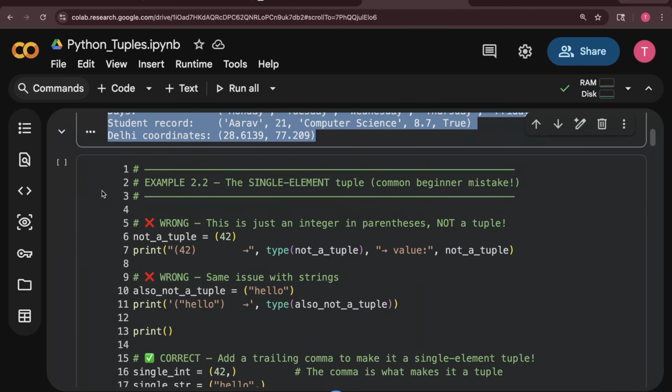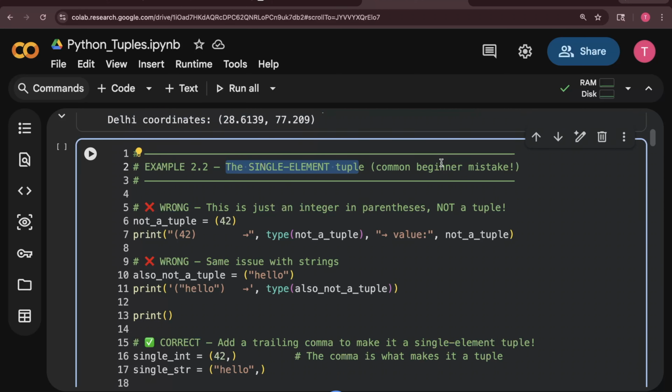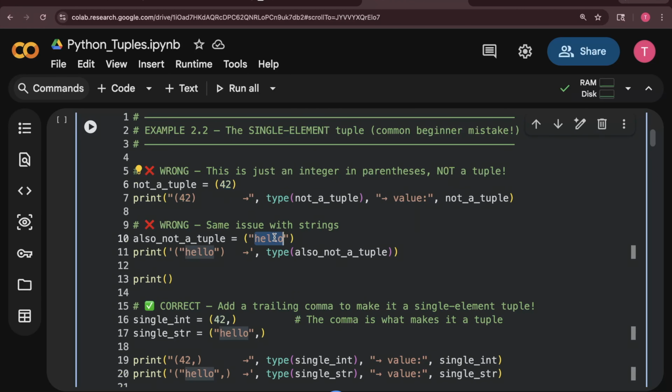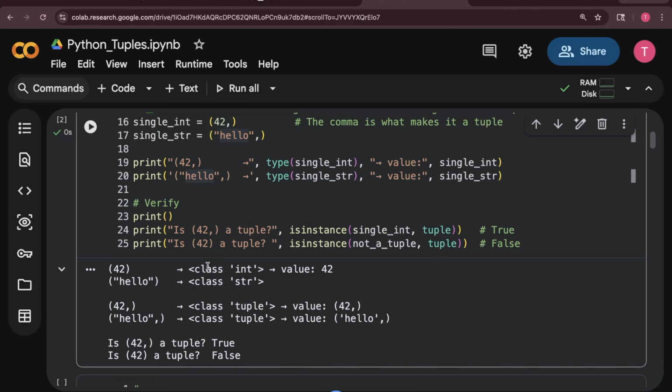Okay. Now another thing, the single element tuple, a common beginner mistake. Let's say you want to define one single element inside a tuple, and you think, okay, I will do 42. Like let's say 42 I want to store inside my tuple. It is a single value. I pass 42 like this, or I try to pass hello like this. And if you execute the code, it will not work.